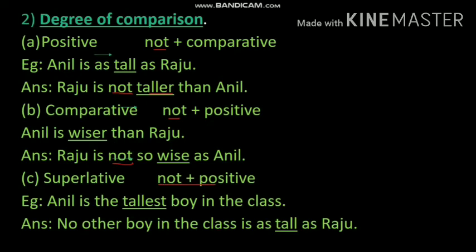If a sentence is in the comparative degree and affirmative, we also use not plus positive. Okay. Anil is the tallest boy. With the presence of this tallest, the superlative form of the adjective, we understand that this is a sentence in the superlative degree, and as there is no presence of any negation, we are sure that this sentence is an affirmative sentence. And if we want to change this sentence to negative without changing the meaning, what do we have to do? We have to change that sentence into the positive degree. No other boy in the class is as tall as Raju.